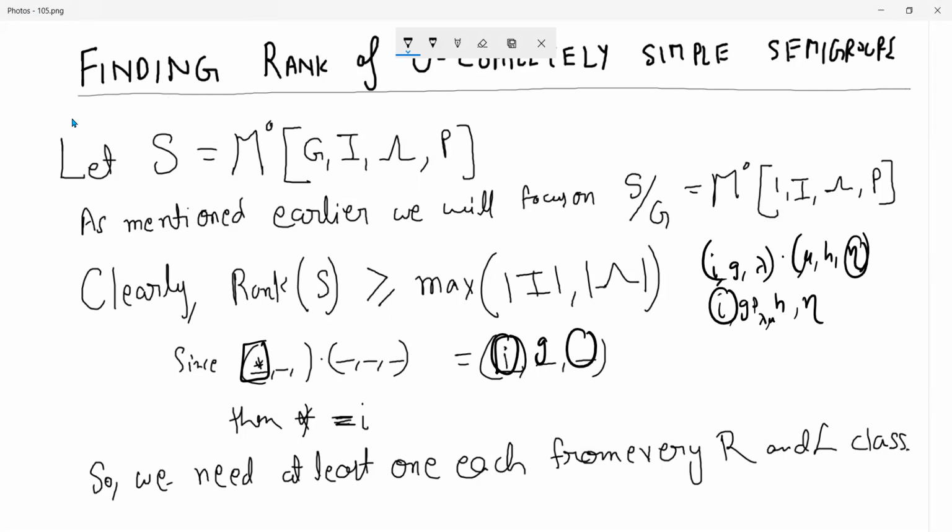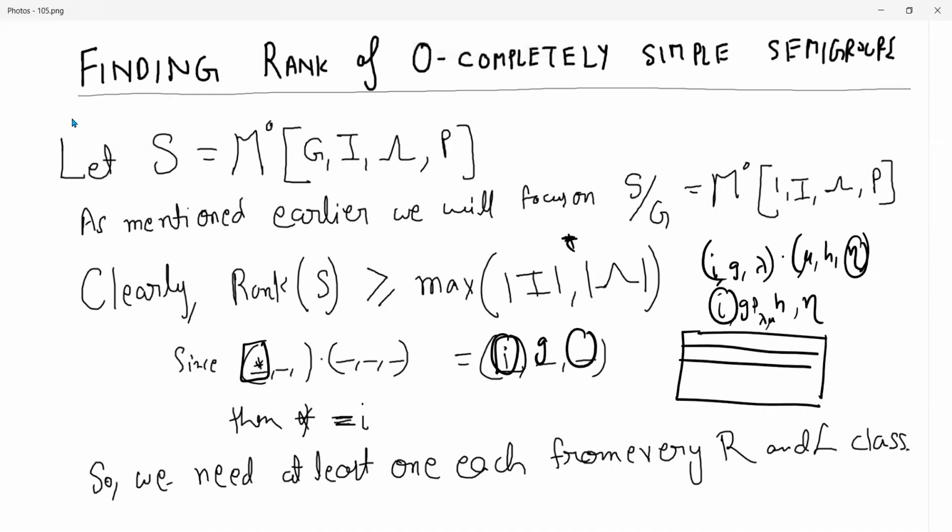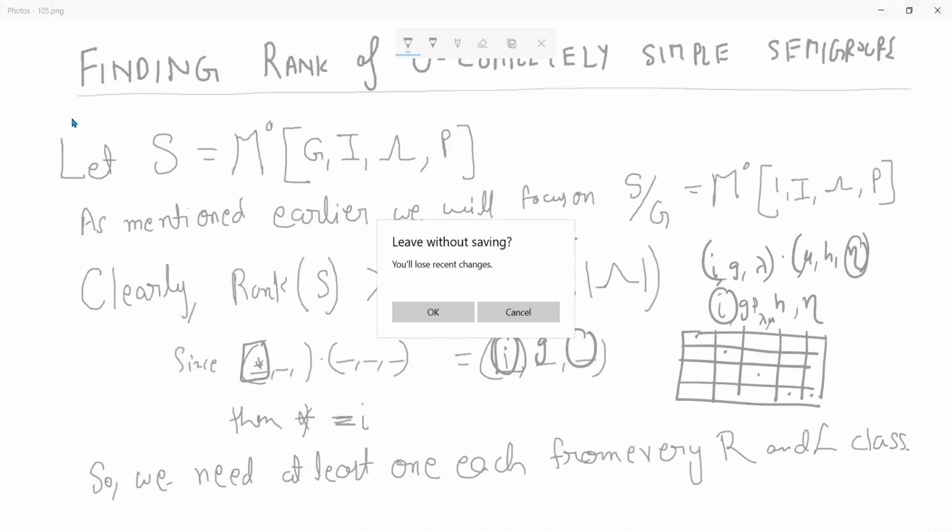And so it will not be a plus, because some people think of it as a plus, but it's not. You can choose these five things. I'm saying that this at least meets the criteria that you have one from each row and each column. Obviously, this may not be a generator. So at least we get the lower bound. This is the obvious lower bound.